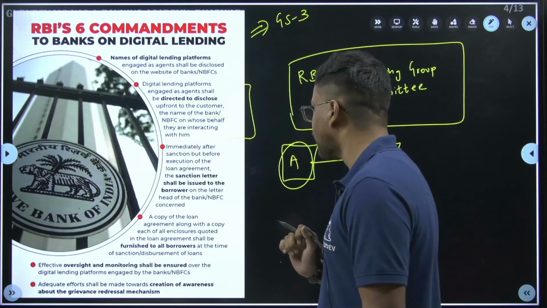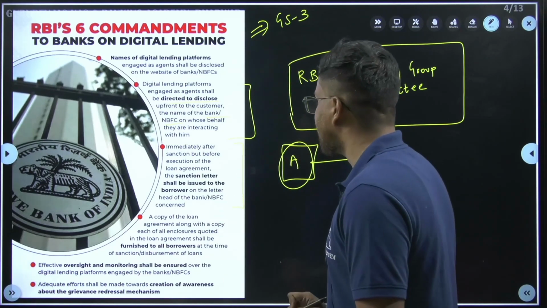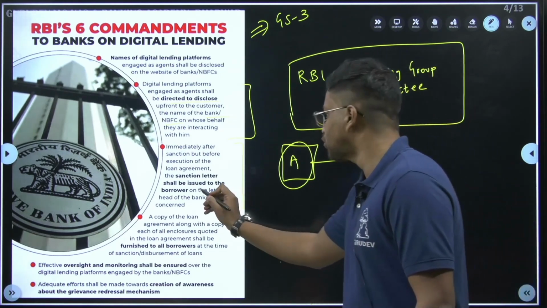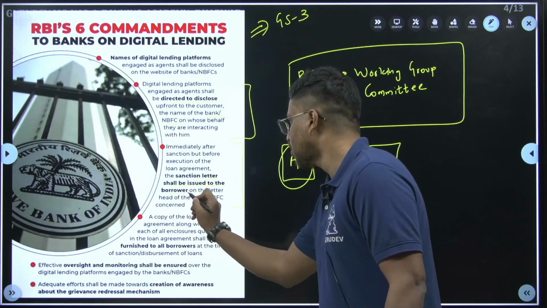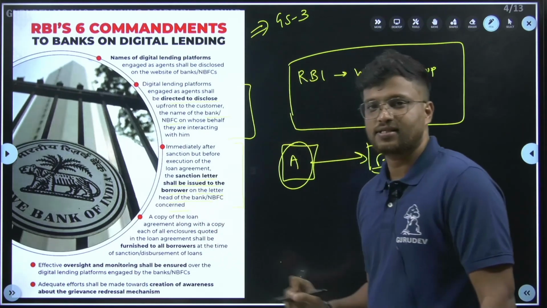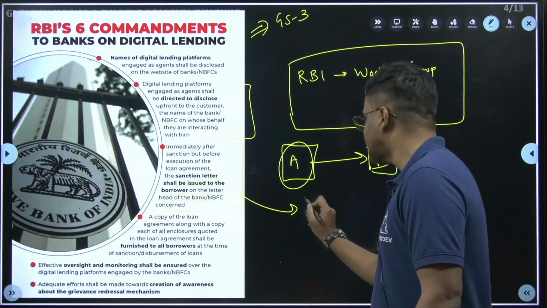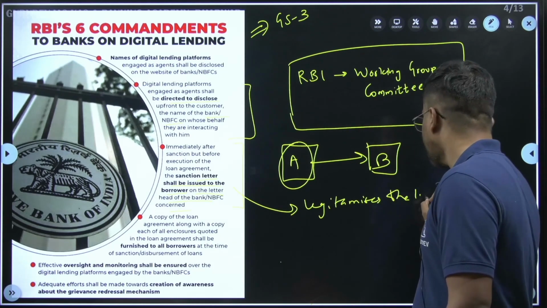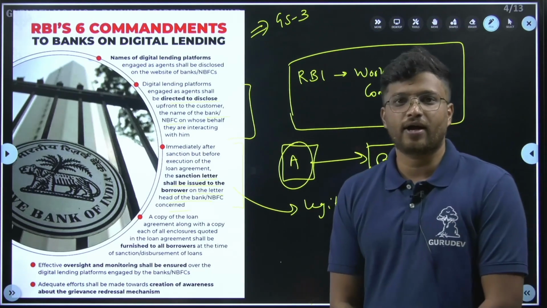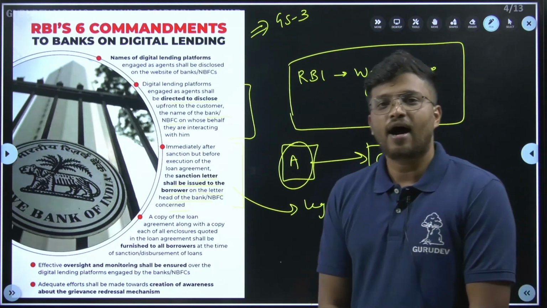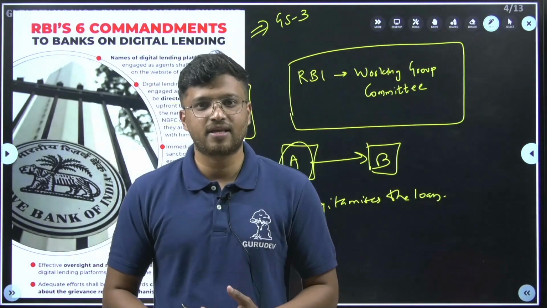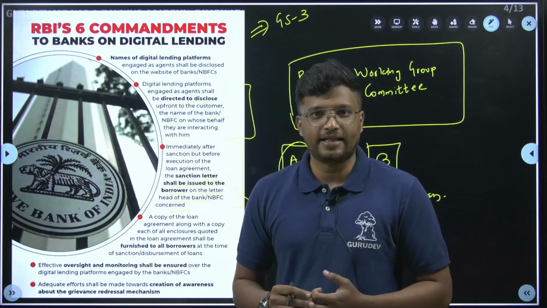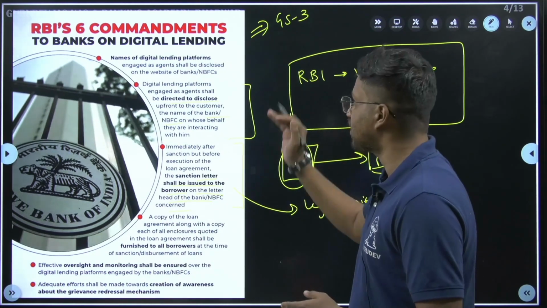One more important thing that you have to note here is this one: immediately after sanction but before execution of the loan agreement, the sanction letter shall be issued to the borrower on the letterhead of the bank concerned. This is very, very important. This legitimizes the loans. When the loan agreement is given under the letterhead of the bank, the loan stands legitimate. There is no chance of fraud. Those are a few of the key recommendations given here.